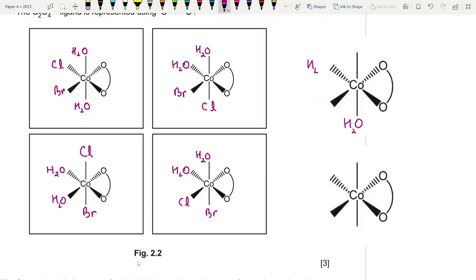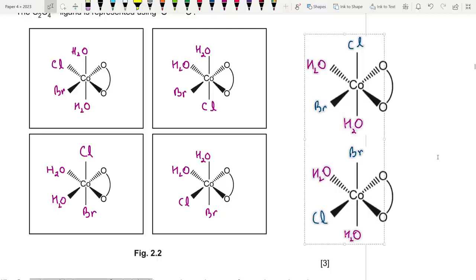This one gap. Fine. Now let's draw the isomers. So yeah, we could just change the positions of chlorine and bromine. Suppose I could put chlorine here and bromine here, then bromine here and chlorine here. As you can see, these are separate isomers. But you guys need to appreciate what I just showed you. If I kept one water molecule here and another water molecule here, and then I change the position of bromine and chlorine on these ones, it would still lead to the same isomers as these two that I've drawn here. So this is also a unique combination.